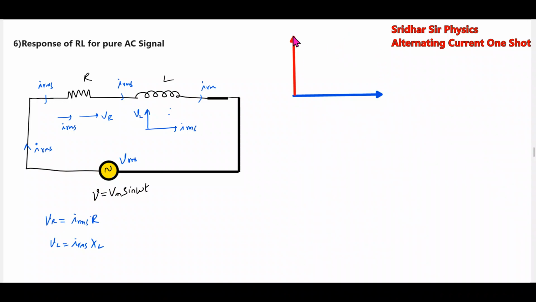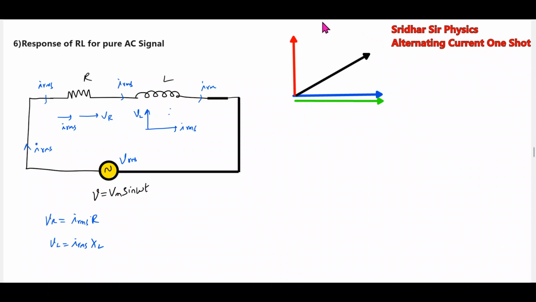VL will be like this. Then what about VR? VR will be parallel to it, the drop. This will be VR. Then VRMS will be in this one.